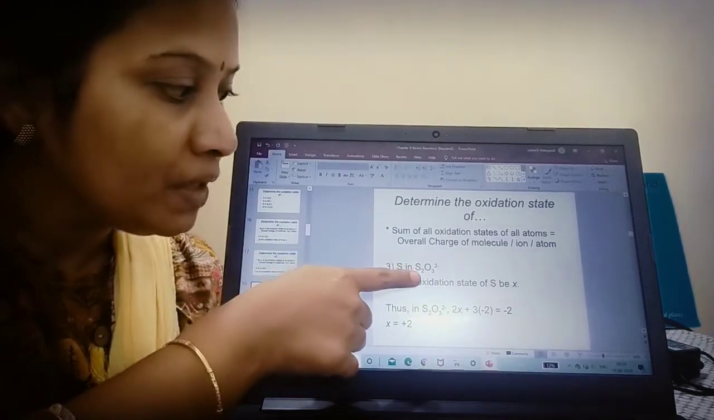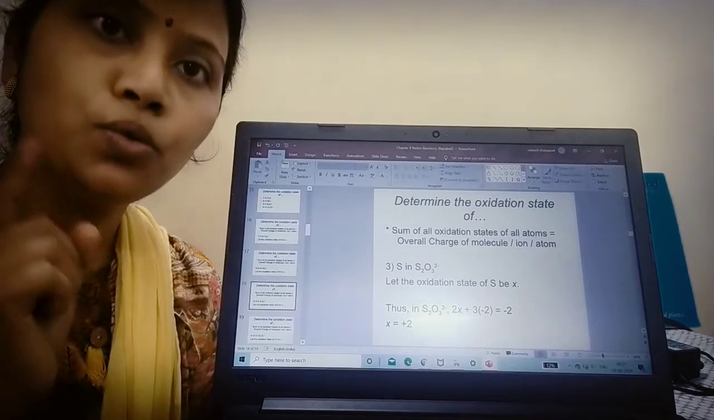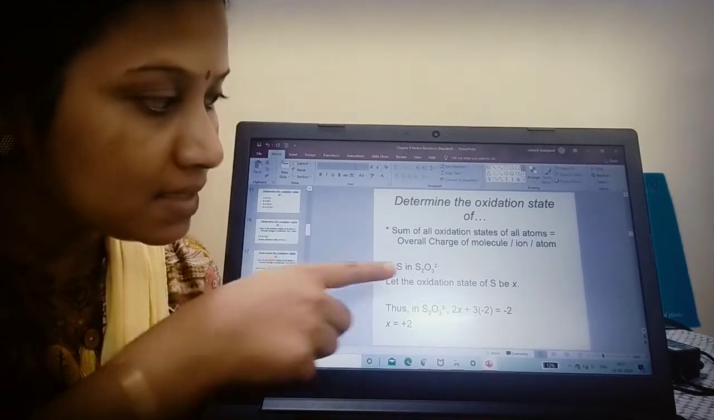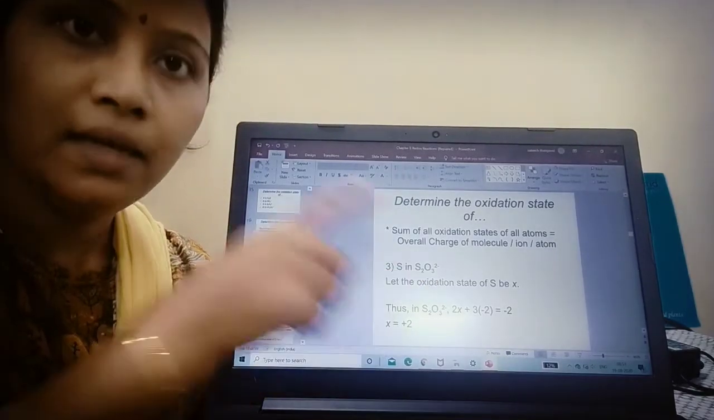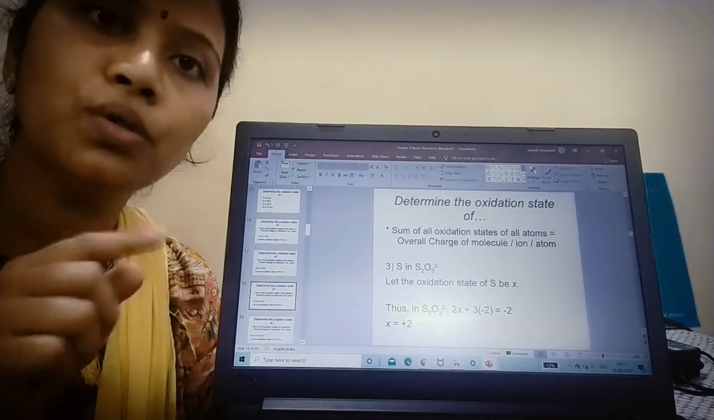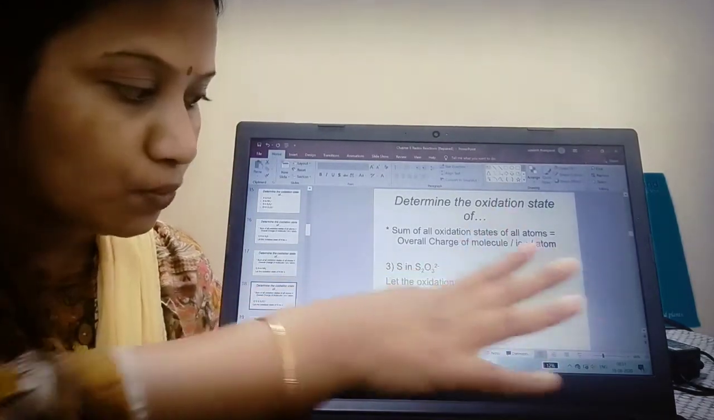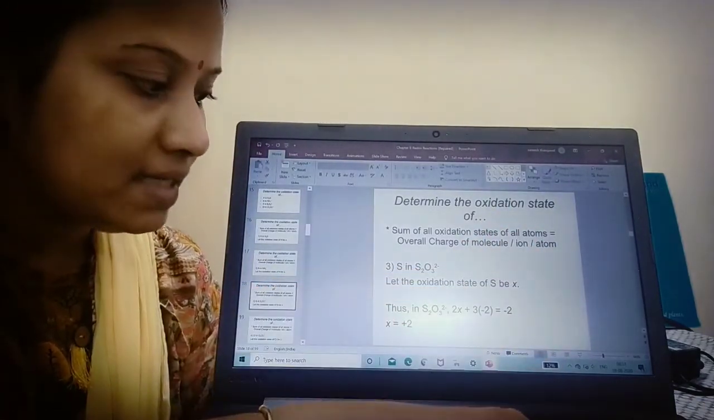Am I clear? S I don't know, so S should be taken as X. 2 S is there, so 2 into X, 2X, plus 3 atoms of oxygen. What is the oxidation state of oxygen? It is -2, so 3 into -2 is equal to -2, the overall charge. When I calculate, I am getting X as +2.